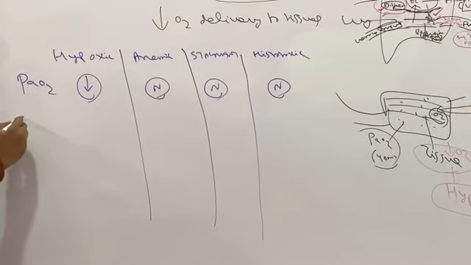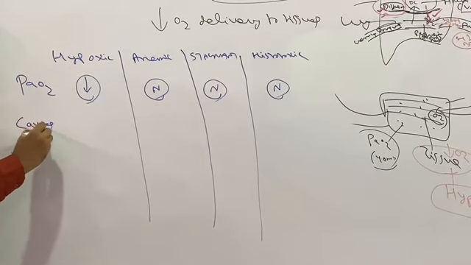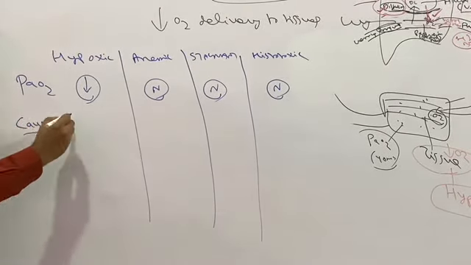Now coming to causes. Here it is decrease in atmospheric partial pressure, where the intake of oxygen itself will be less. For example, high altitude. As you go higher, the oxygen in the normal atmosphere will be less. That 760 millimeters of mercury, 21% of which is oxygen, will be less at high altitude. Then hypoventilation, which we discussed.